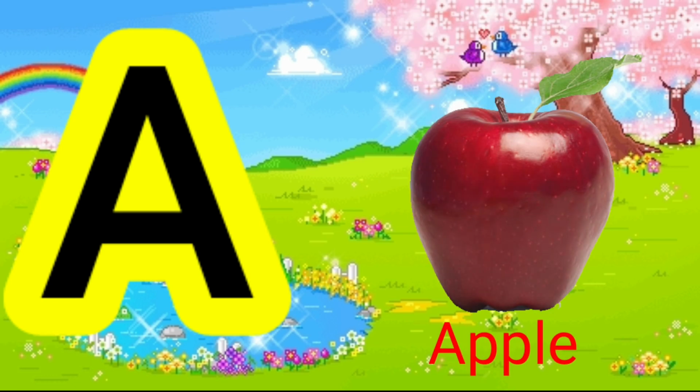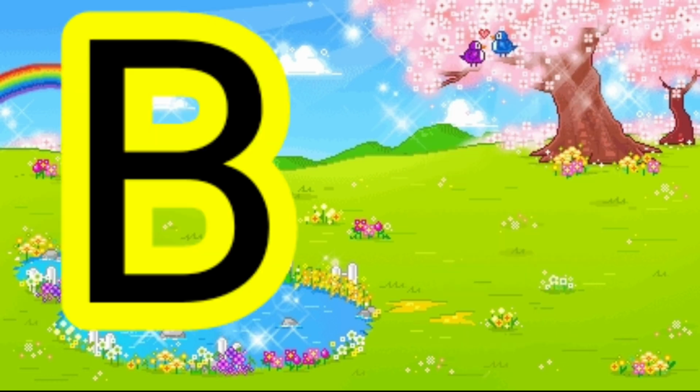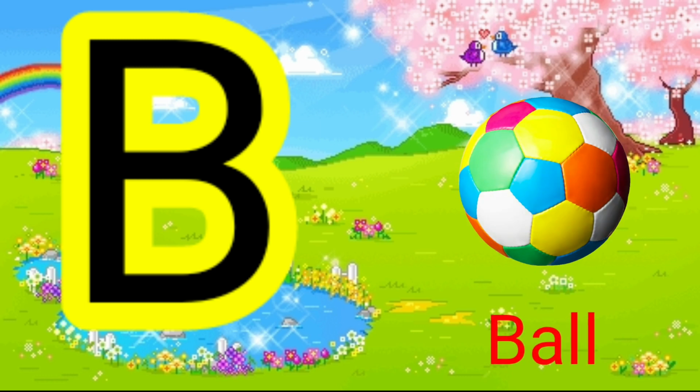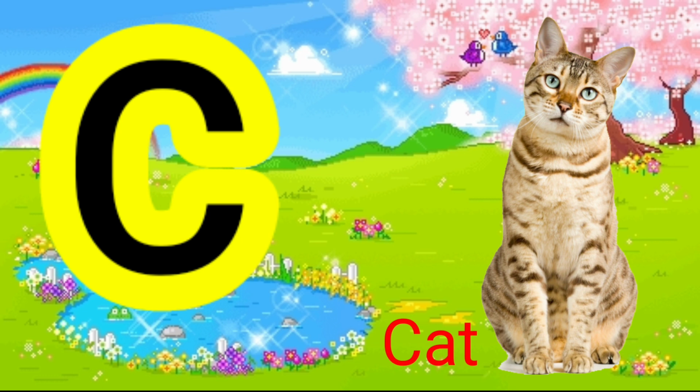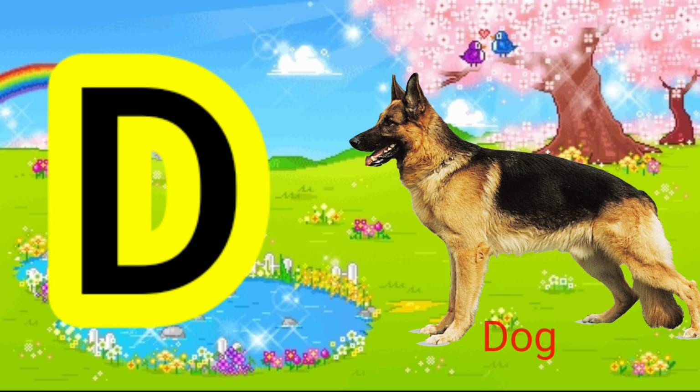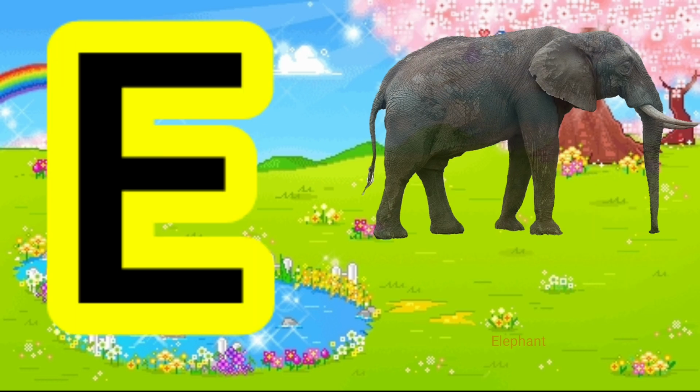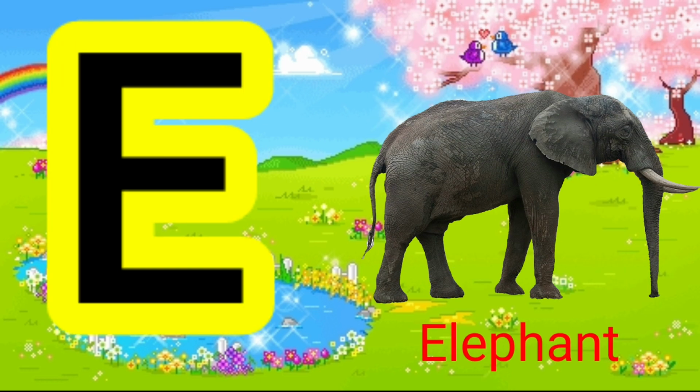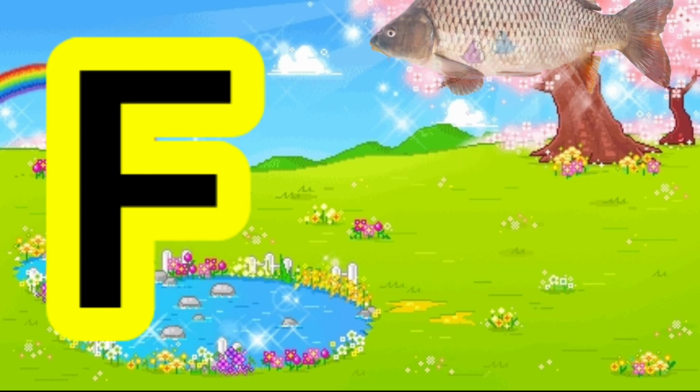A for apple. Apple means seo. B for ball. Ball means gend. C for cat. Cat means billi. D for dog. Dog means kutta. E for elephant. Elephant means hathi.